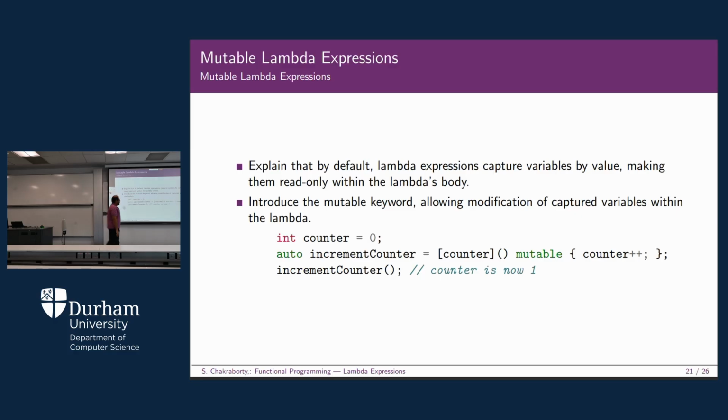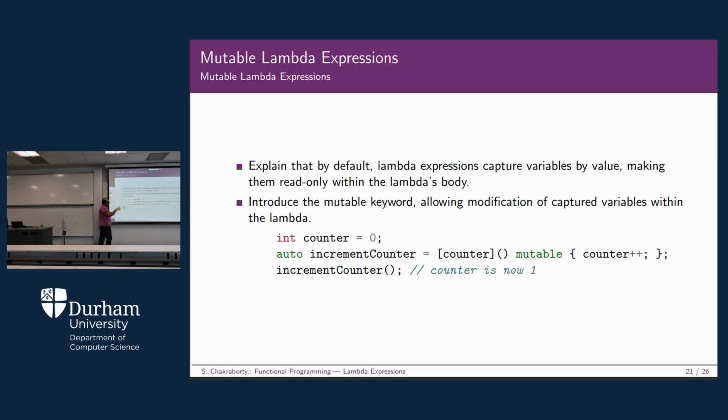The next thing is that we can introduce a keyword called mutable. So mutable is a keyword which is used mostly in case of lambda functions or lambda expressions. Here you can see we have introduced counter, declared at the beginning of the code. Then you have the auto increment counter, so we are going to increment the counter. When you do an increment operation, you are changing or modifying the value of this particular location, right?